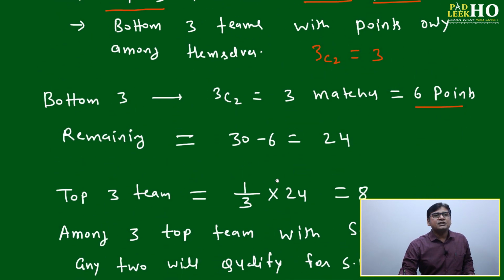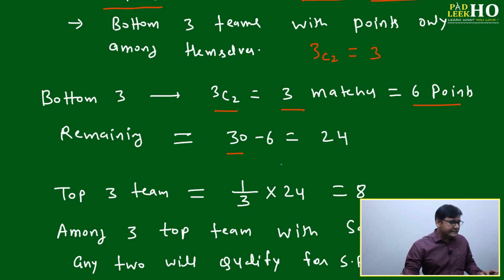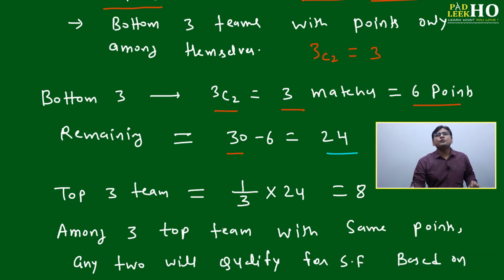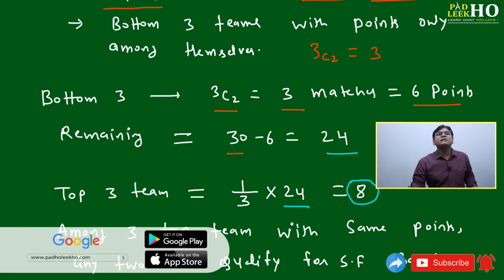Then we'll see this scenario mathematically in selection. Bottom 3 teams, 3C2, 3 matches, 6 points. Total points was 30, that you already know. 30 minus 6 becomes 24 points. Once you have given 6 points to the bottom 3 teams, 24 is left out. Then you distribute the 24 among the top 3 teams equally. 1/3 into 24 means 8 points the top 3 teams will get.